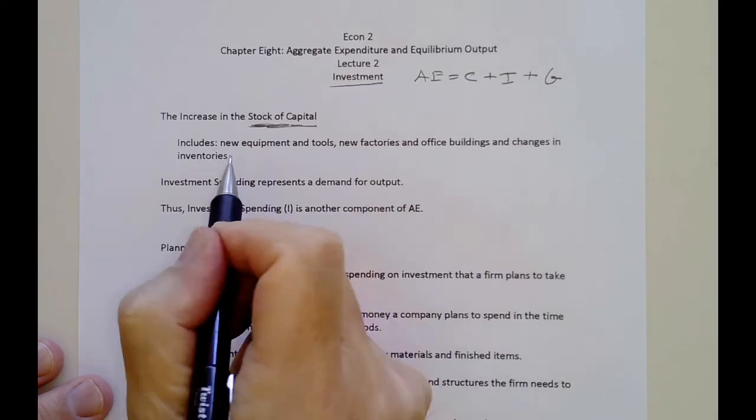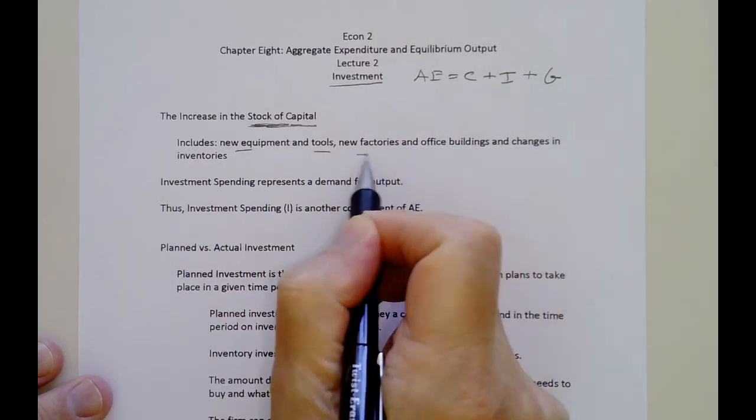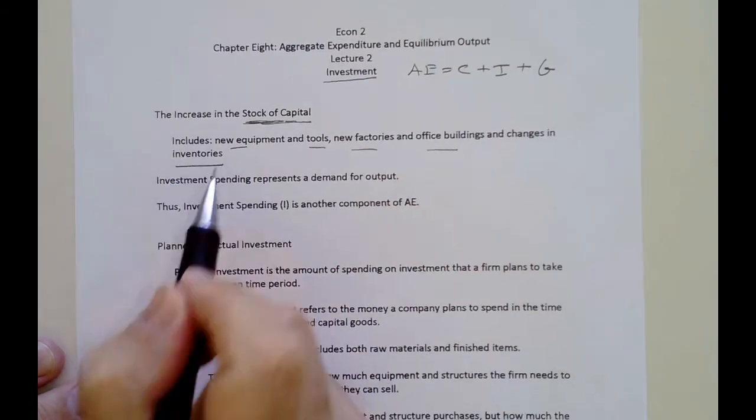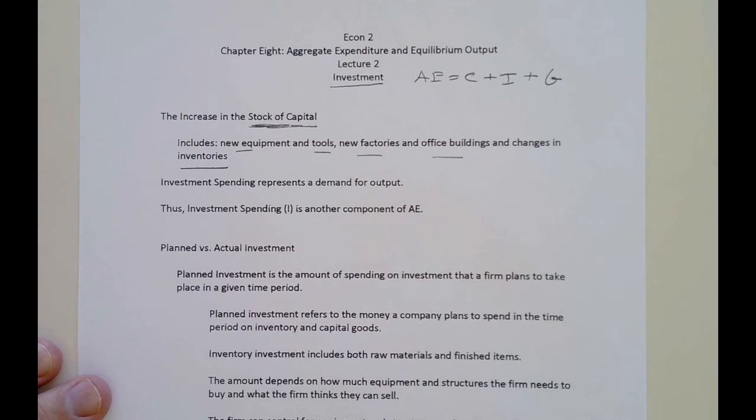And again, this includes new equipment, tools, factories, office buildings, as well as one that we normally don't think about, which is changes in inventories. Inventory investment is part of a business strategy. If you walk into a department store, there's lots of inventory lying around. You see the shirts on the shelves, you see socks, and you see pots and pans and all that stuff. All that is inventory, and the firm had to pay money for that, and that's part of their investment as well.